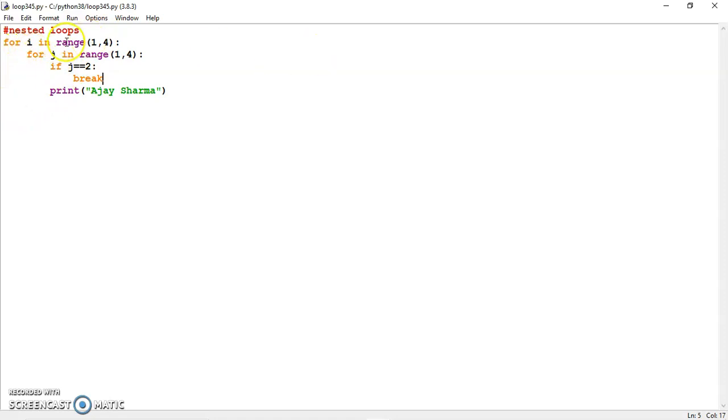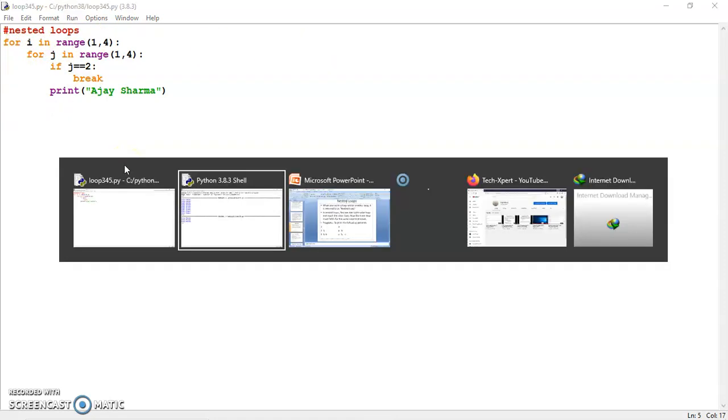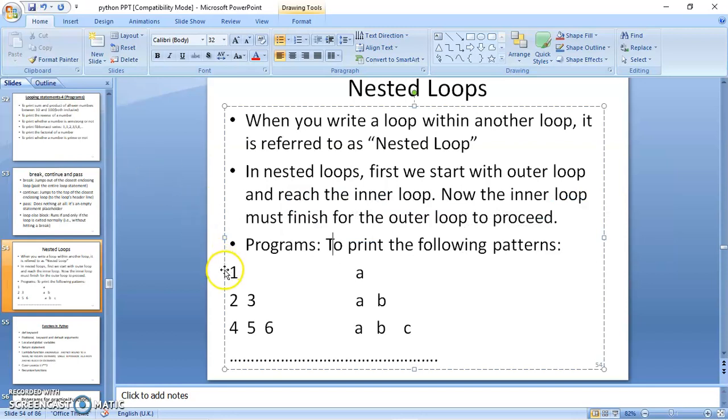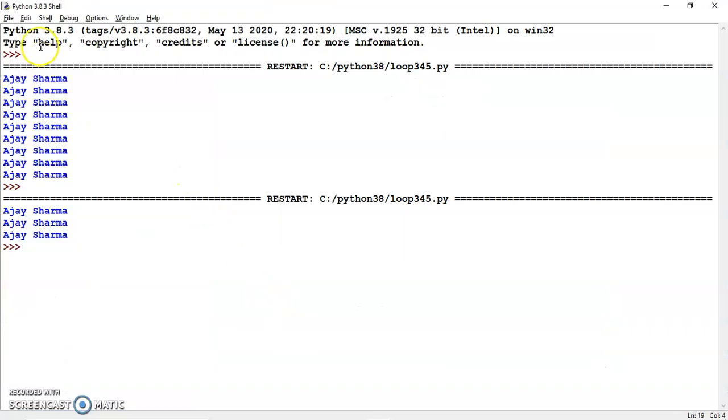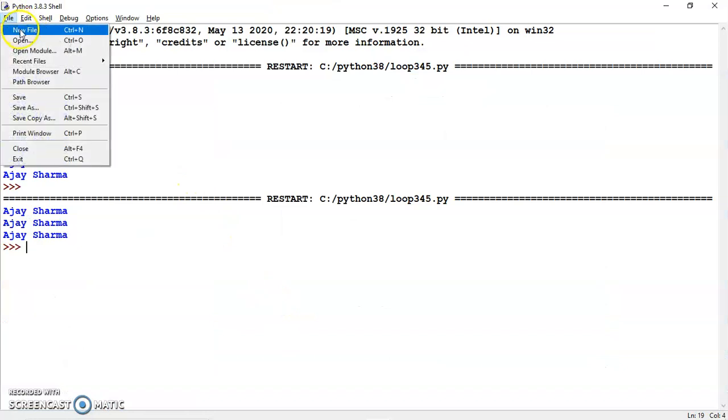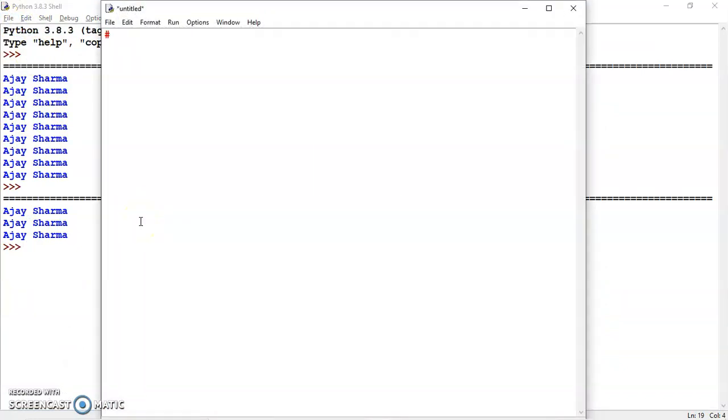Okay, so let me now take another example from the presentation. Let's try to write this program, this pattern, both these patterns. So I'll first begin with this 1, 2, 3, 4, 5, 6 up to say n rows. So let's open up a Python code here, say name it as patterns.